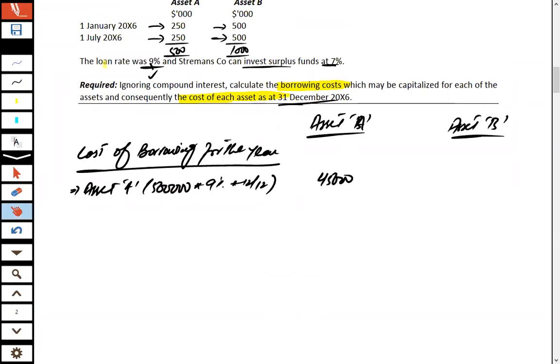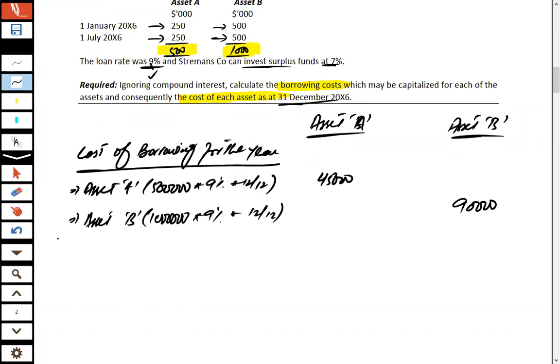Asset B is being constructed for a total value of 1 million, at 9% for a complete 12 months. So its value is 90,000.